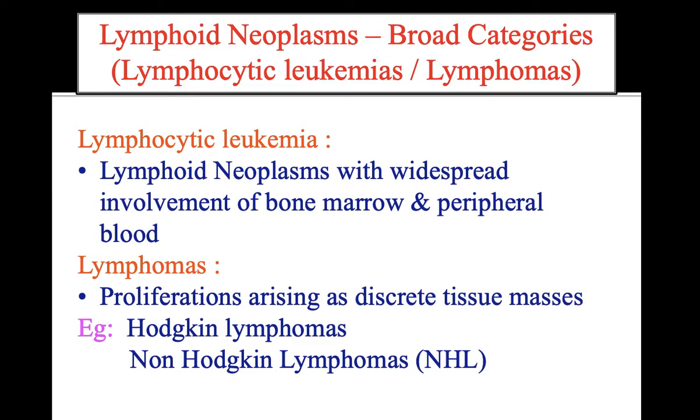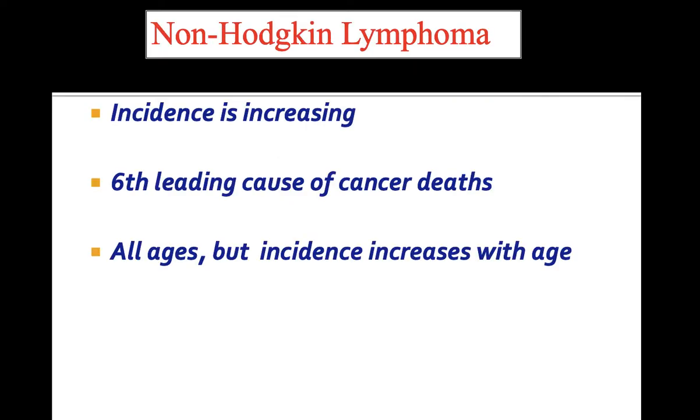As we said, lymphoid neoplasms are broadly categorized into leukemias and lymphomas, and lymphomas are further classified as Hodgkin's and non-Hodgkin's. In the previous class, we already discussed Hodgkin's lymphoma. Today, we'll be discussing non-Hodgkin's lymphoma. The incidence of non-Hodgkin's lymphoma is increasing day by day in the United States of America. It has become the sixth leading cause of cancer death. It affects all age groups, but incidence increases with age.